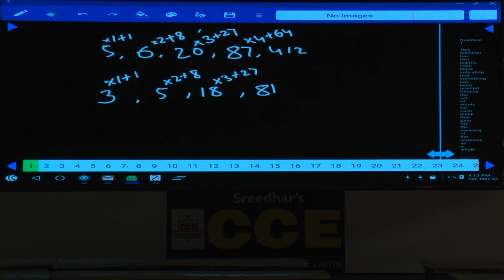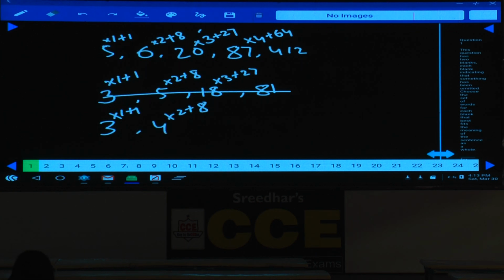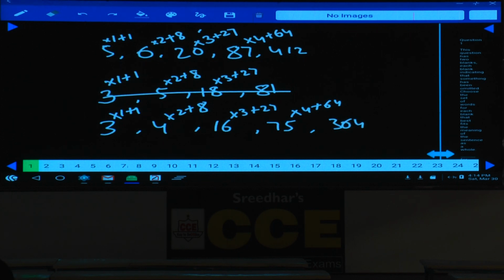Are you following this one or not? 3 into 1 plus 1. 3 into 1 plus 1 is how much? 4. 3 into 1 plus 1 is 4. And 4 into 2, 8 plus 8 is how much? 16. And 16 into 3, 48. 48 plus 27 is how much? 75. And the next one must be 75 into 4 plus 64. That is 364. And 364, that is given in choice 4. And this is the number in the place of D, and that is given in choice 4, 364. Done with this, question number 64.